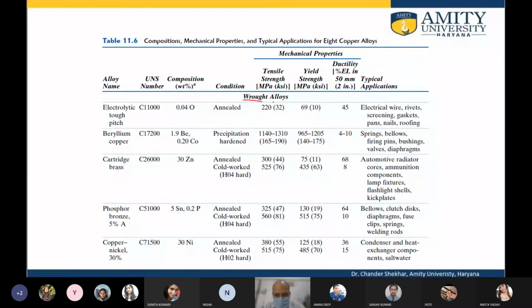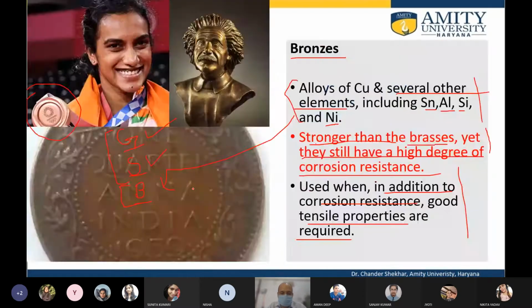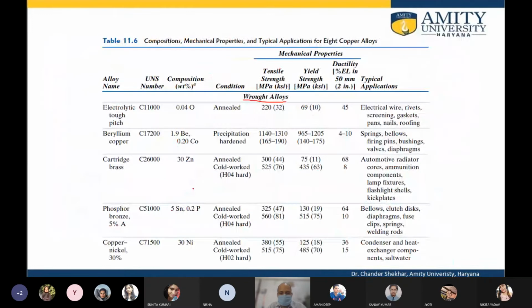So if you look at the mechanical property distribution of the copper alloys, for example, there are wrought alloys. So what are wrought alloys? They are the alloys which are amenable to mechanical deformation, so they can withstand mechanical deformation.